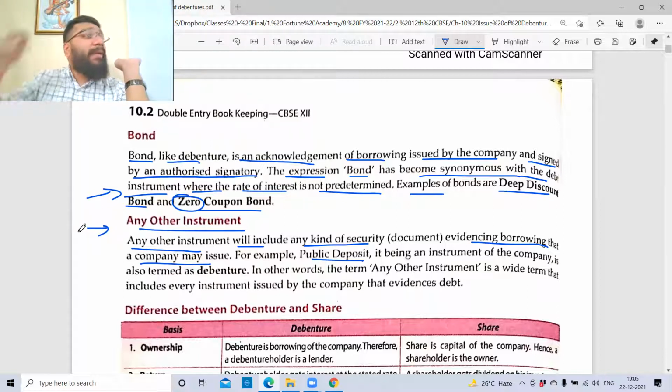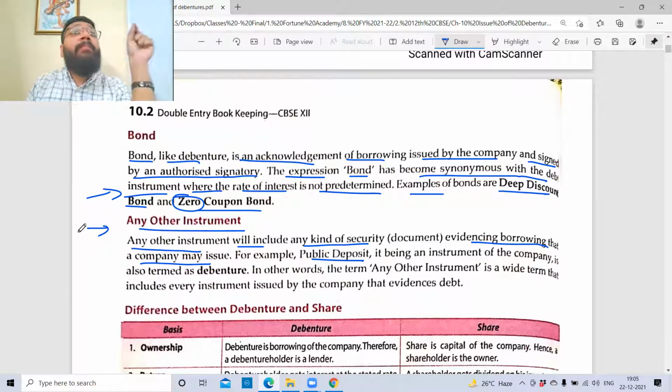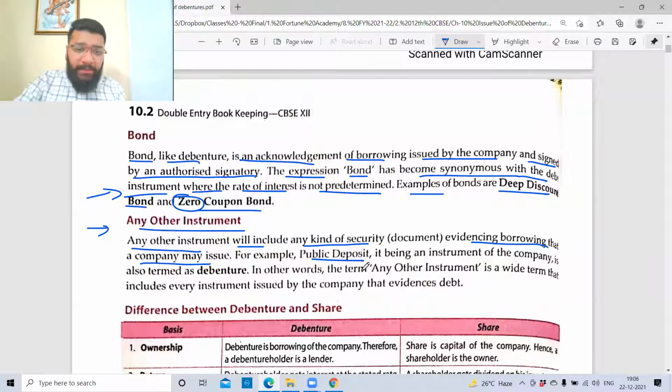Public deposit means we take deposits from the public, which is allowed only for a public limited company. Even a private company cannot raise it. So public deposit is another kind of borrowing. Are you going to understand different kinds of borrowing? Bank loan, third party loan, debentures, bonds, public deposit. All these are the various names or various categories of debt. Okay, that's what has been given here.